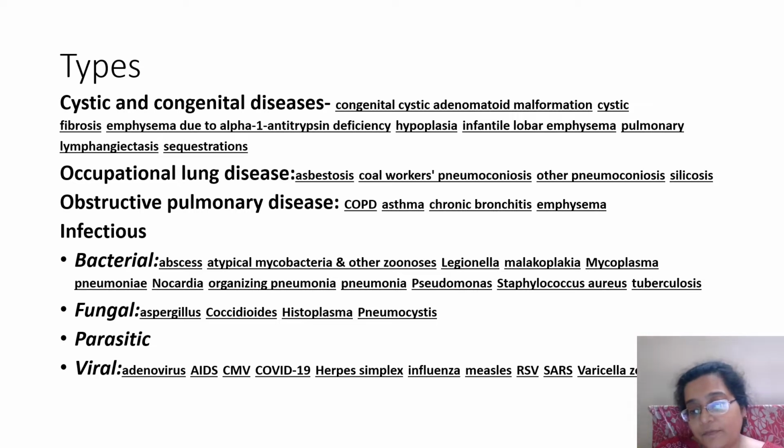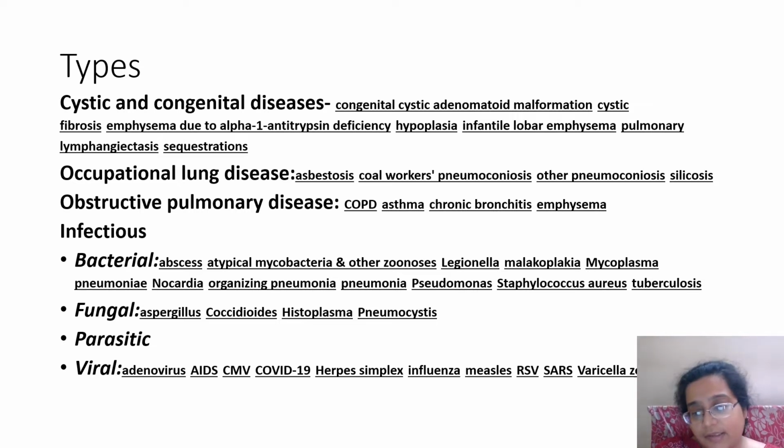Then there can be work-related diseases like those who work in asbestos industries or ships. They might develop asbestosis. Coal workers develop coal workers pneumoconiosis. Bird keepers may have psittacosis, very common in parrots. Cotton fiber beaters may have byssinosis. So these are some work-related diseases of the lung.